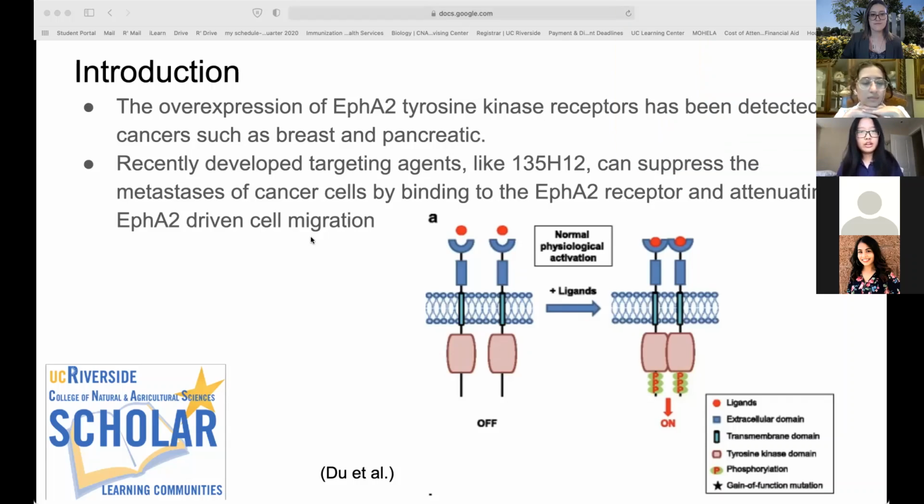And pictured here is a tyrosine kinase receptor functioning normally. This type of receptor is activated through dimerization in the presence of ligands, which are the red dots pictured near the blue receptors. And when the ligand successfully binds, this results in the transduction of the signal and the corresponding cellular response. Which in the case of my experiment and the FA2 receptors is the suppression of cancer metastasis.